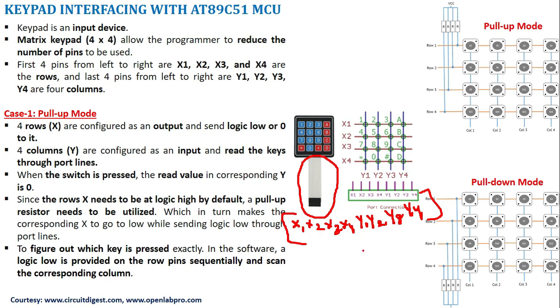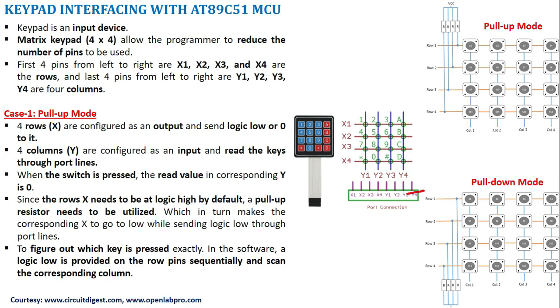So in pull down mode, it is going to work just the opposite way. What we are going to do is have the rows at logic 0 by default, since it is pulled down using a resistor. So by default it will be 0, 0, 0, 0. If I want to activate a particular row, we have to give 1, 5 volt to that row and read the corresponding columns.